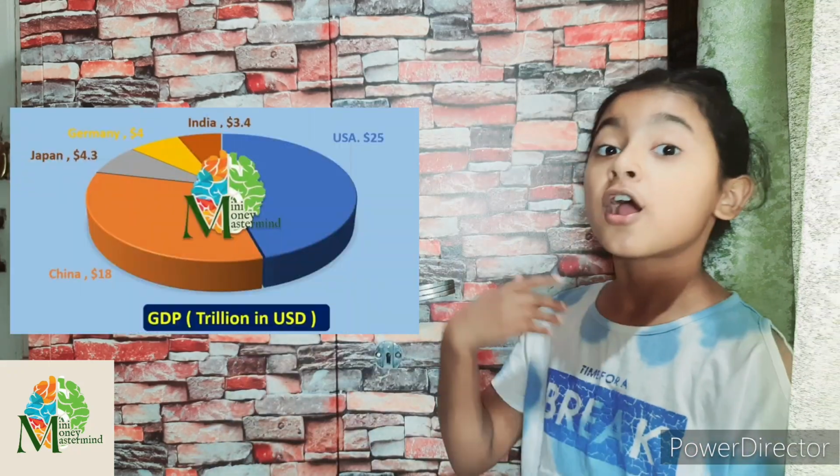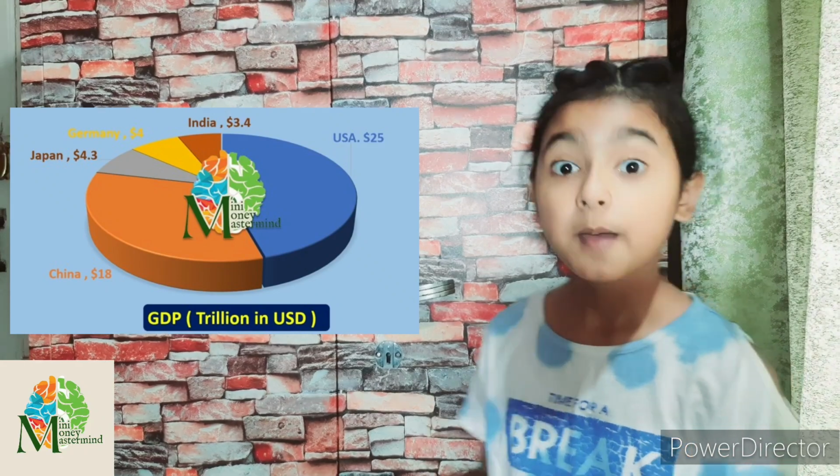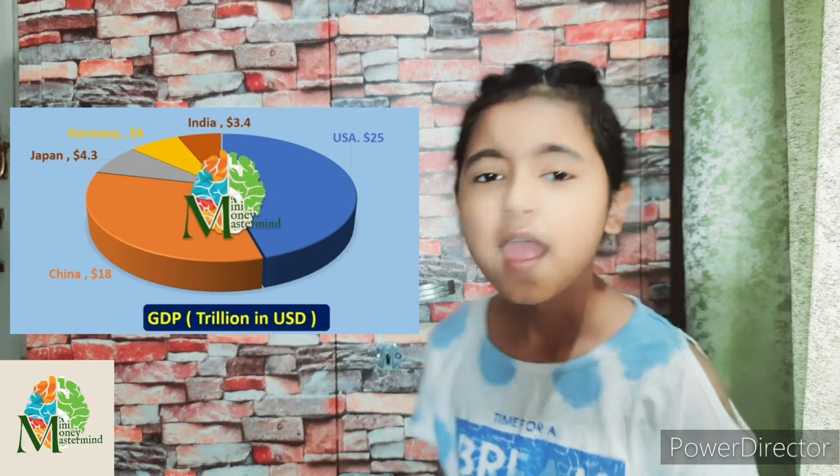GDP, like gross domestic products, advantages and disadvantages, what is GDP per capita, and what is GDP growth rate. Gross domestic product, in short GDP, is the market value of all final goods and services produced within a country in a financial year. Here are the top 5 countries based on their GDP.